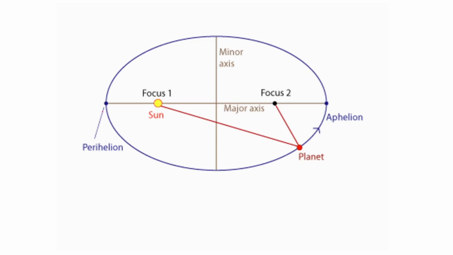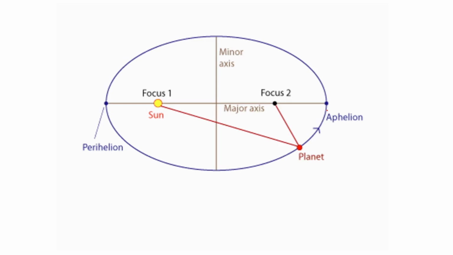This point is perihelion, where helion means sun and peri means near, the point closest to the sun, that is perihelion. The point farthest from the sun is aphelion. So in a nutshell we can say all the planets revolve around the sun in an elliptical orbit with the sun situated at one of the two foci.